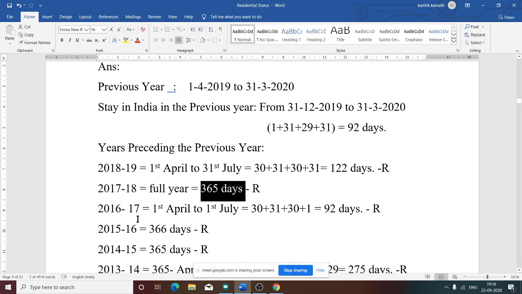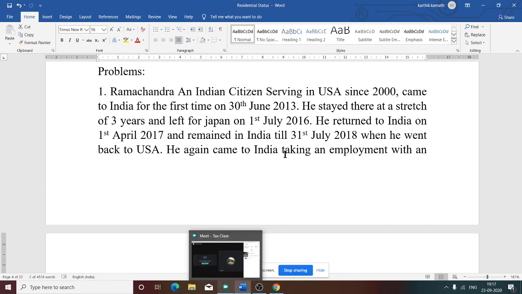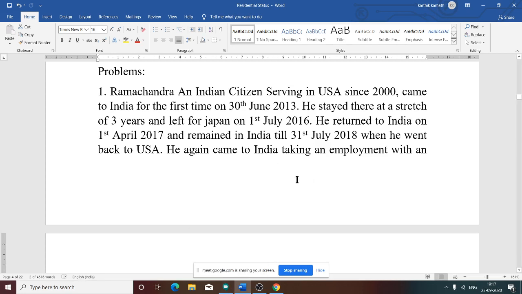What about 16-17? Again we need to see the question. 16-17 means 1/4/2016 to 31/3/2017. Was he there in India during that period? How many months or how many days? He came for the first time on 30th June 2013, stayed there at a stretch of 3 years and left India on 1st July.